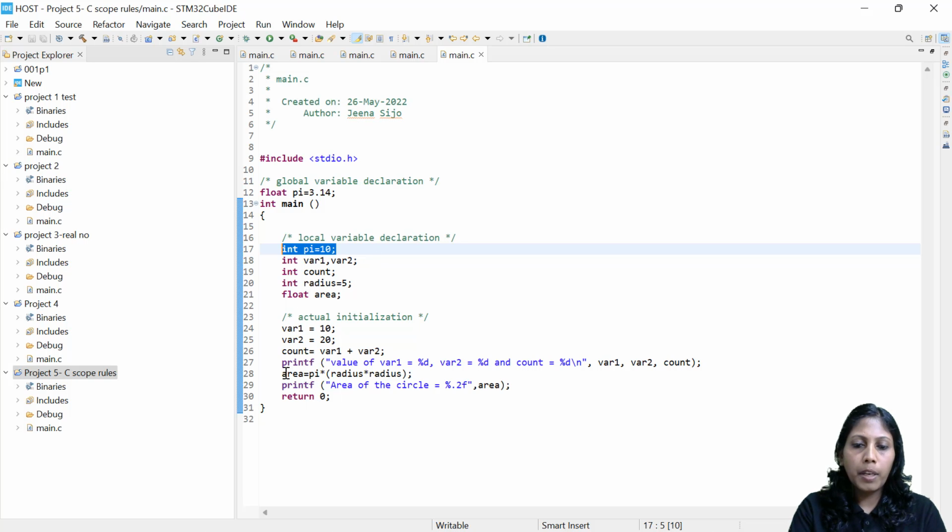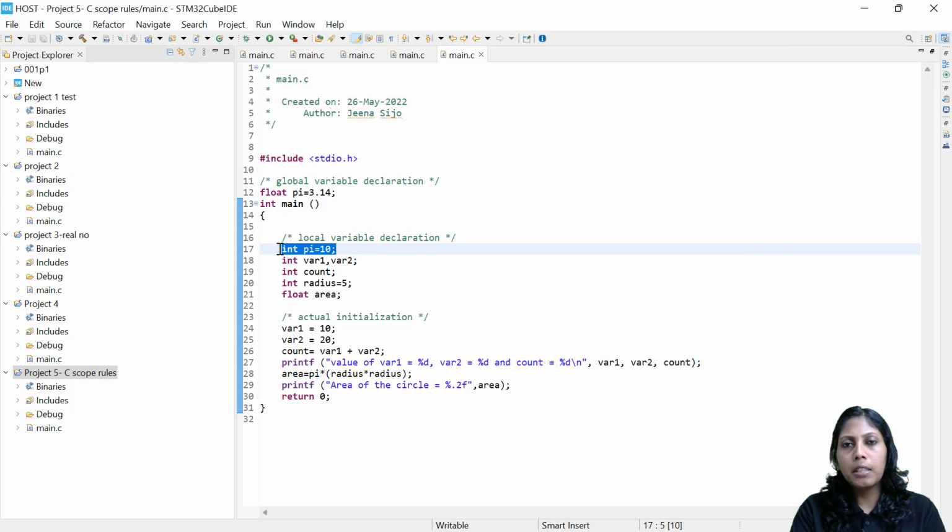So whenever I am calculating the area, first the compiler will choose radius, which it got within the main function, and even for pi, it will be looking within the function, within the block. Here you can see that within the block itself, pi is already defined and the value is 10.